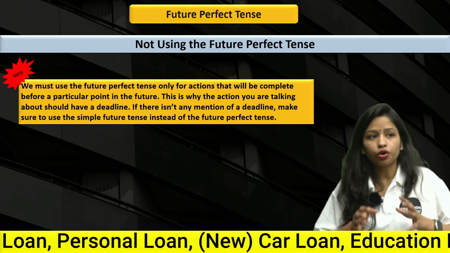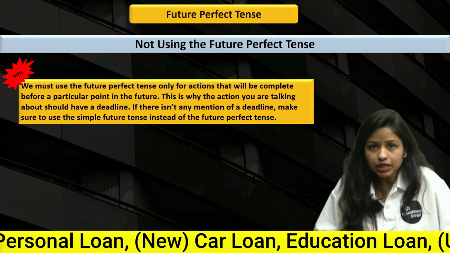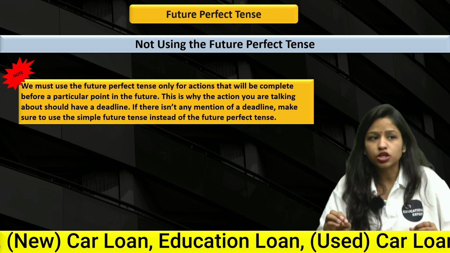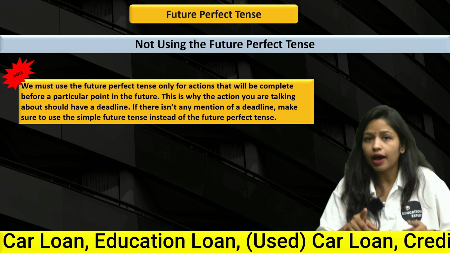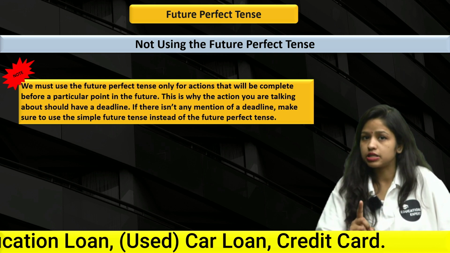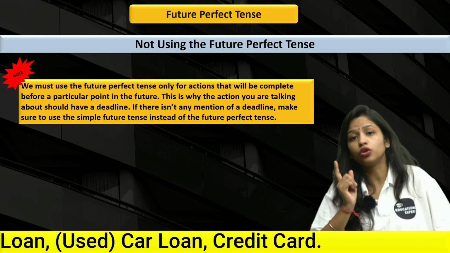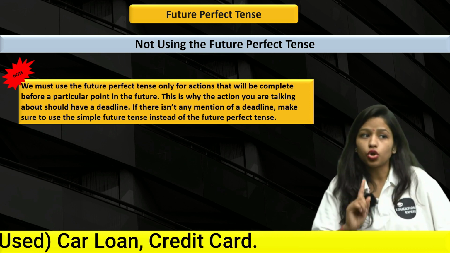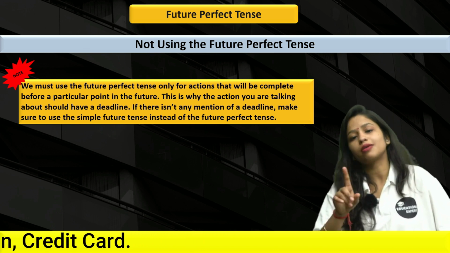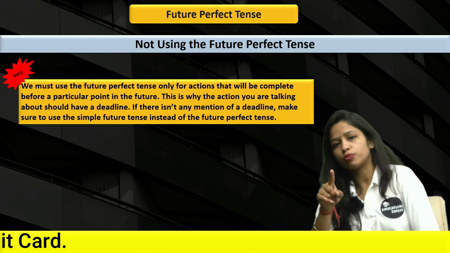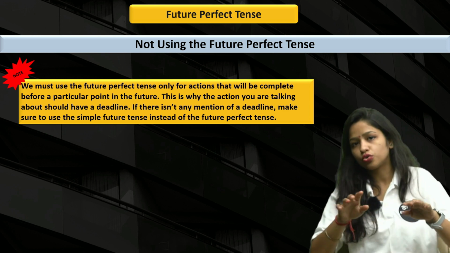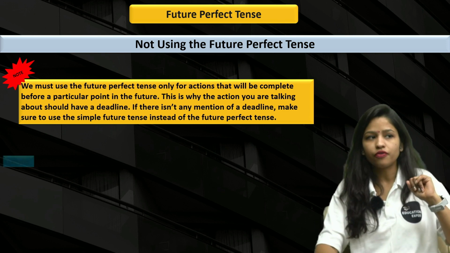That means if we're talking about an action that will complete before a particular point in the future, that is why the action you are talking about should have a deadline. At this point, we should use future perfect tense. Now let's understand where we should not use it. If there is no mention of a deadline, make sure to use the simple future tense instead of the future perfect tense. That means if you don't have a deadline, you should not use future perfect tense, you should always use simple future tense.